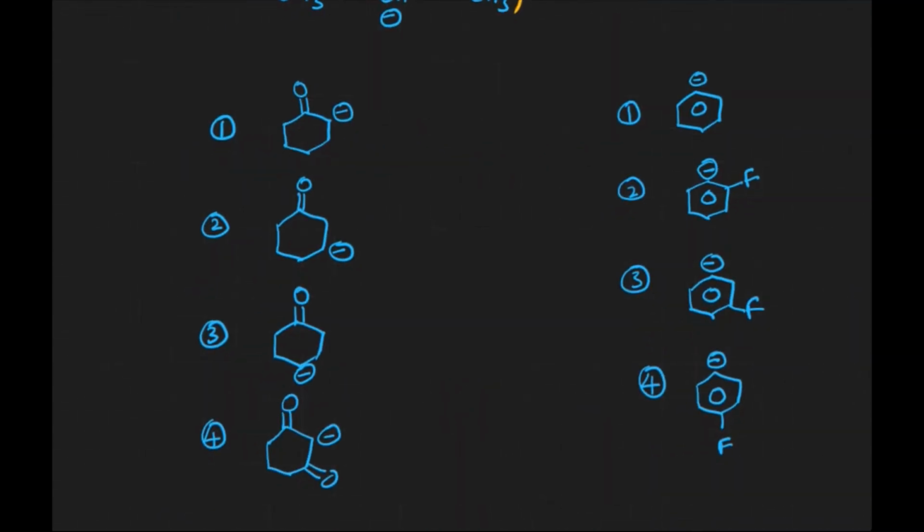And then the same thing over here, this carbanion is between two electron withdrawing groups, and all the remaining ones have one electron withdrawing group. That's why the fourth one is the most stable carbanion over there. And in the case of the first, second and third one, we have already mentioned that the inductive effect is a distance dependent effect. The ketone group, which is a minus A group, is nearer to the carbanion over there, which stabilizes the carbanion more. That's the first one. And as distance increases, comparatively stability decreases. That's why it is greater than 2, greater than 3.